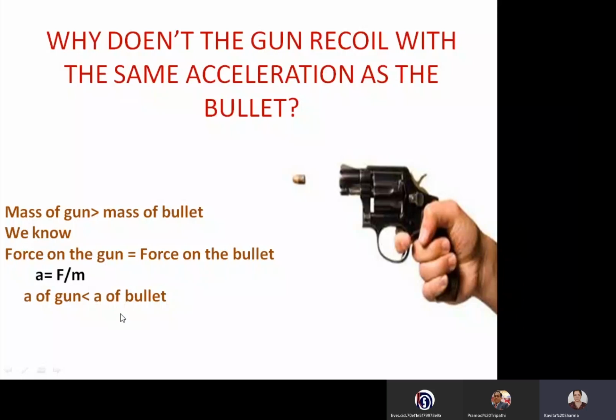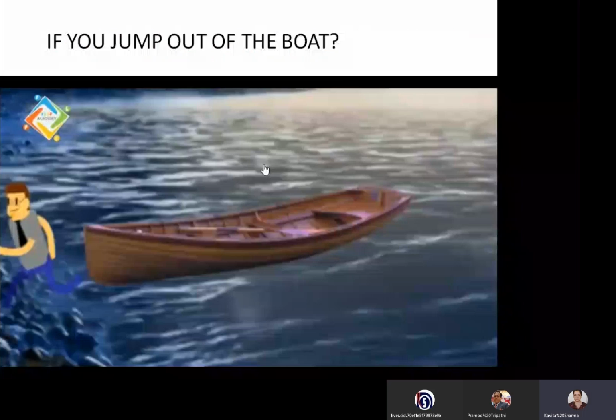Another thing which we observe generally, when this boy jumps out of the boat, the boat moves backward. Generally, we feel it moves backward because water is there. Why not right or left? It moves backward. The reason is, when the boy wants to come out of the boat, he needs some force to push himself forward. Now, for that force, he moves the boat backward.